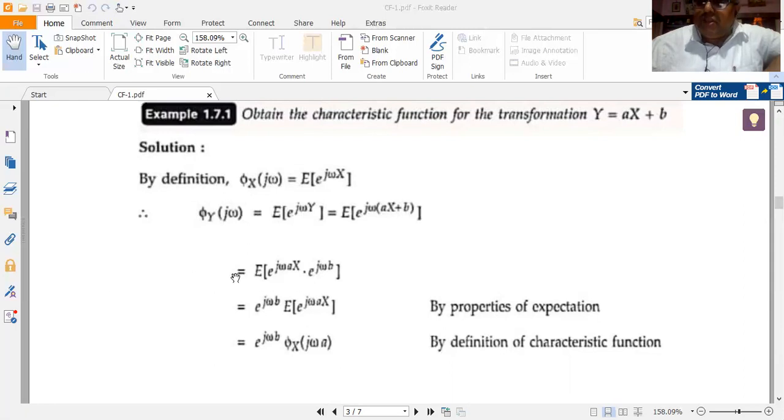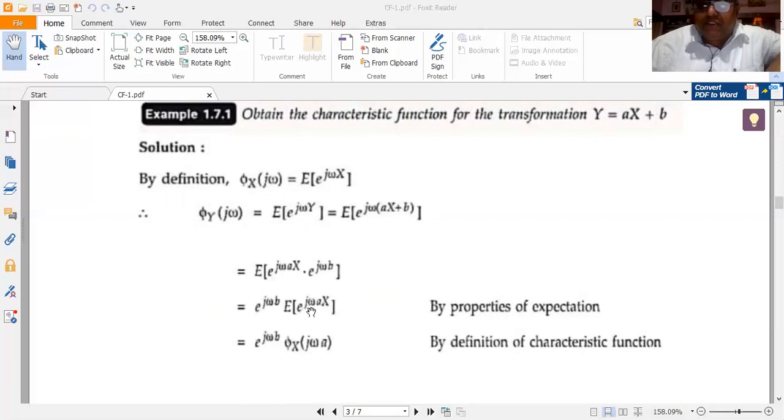Why? Because by properties of expectation, which we shall be deriving in the next video lectures, we know that the expectation of a constant is a constant itself. So e to the power of j omega b is a constant, so the expectation of e to the power of j omega b would be e to the power of j omega b itself. For example, I have a constant equal to 2. Expected value of 2 is 2 only. I have a constant, say 1 lakh. Expected value of 1 lakh is 1 lakh itself. So likewise, the expected value of e to the power of j omega b is e to the power of j omega b. So I take it outside of the expected value of e to the power of j omega ax.